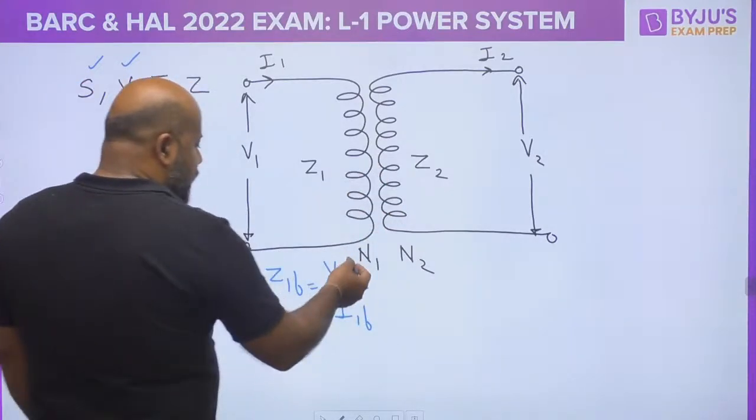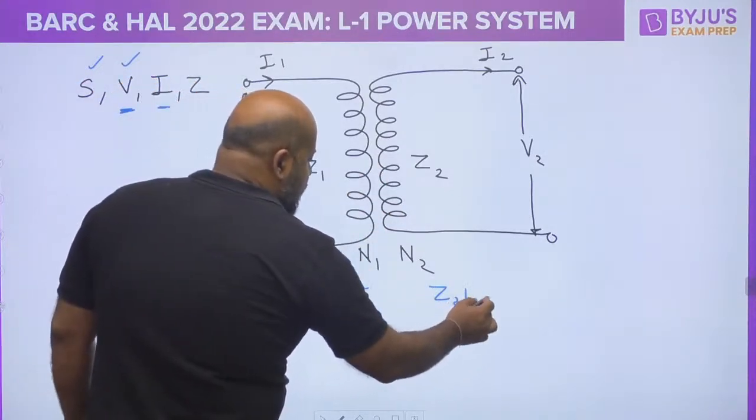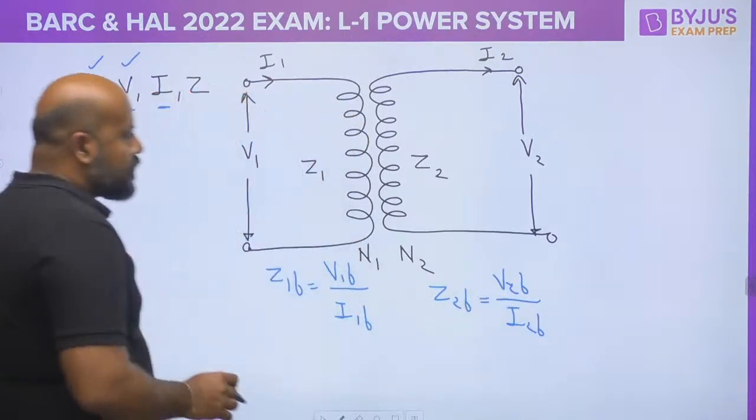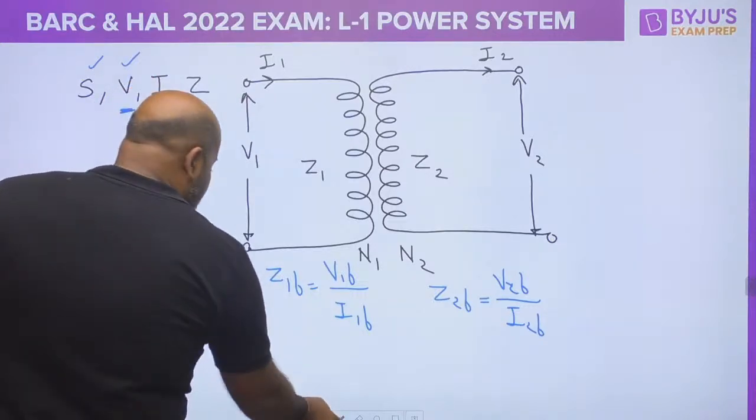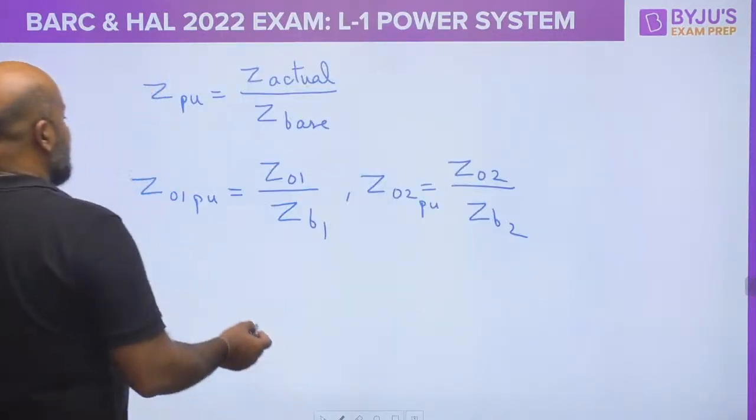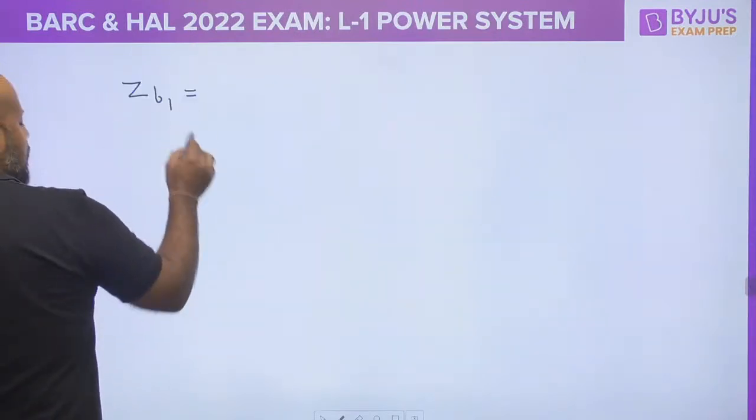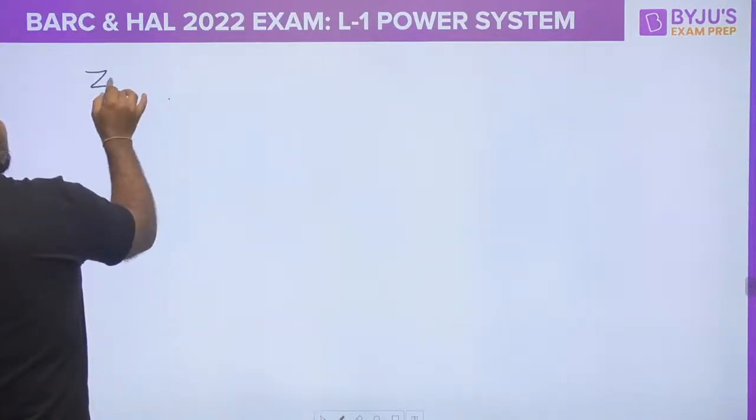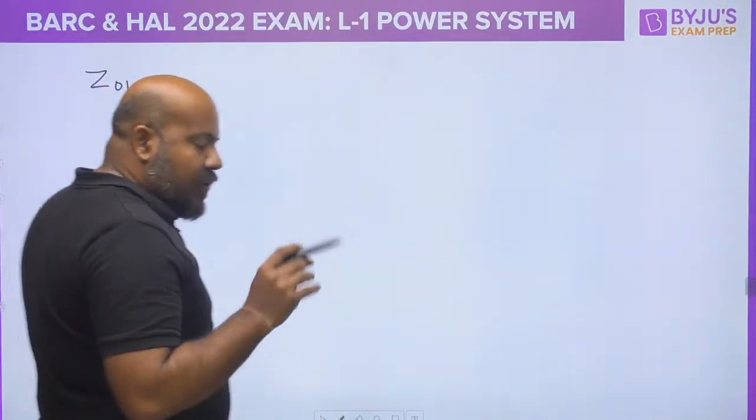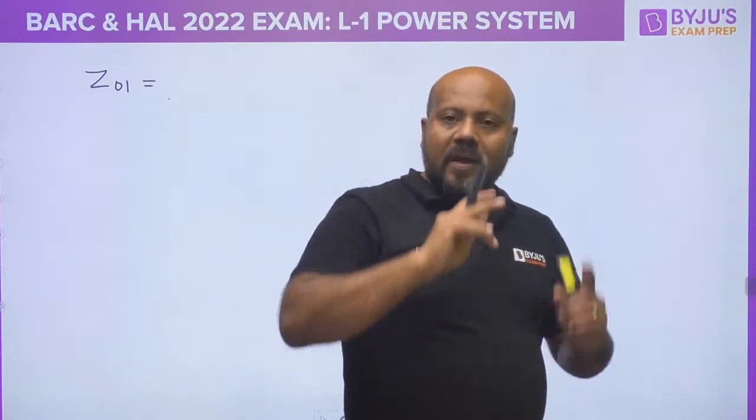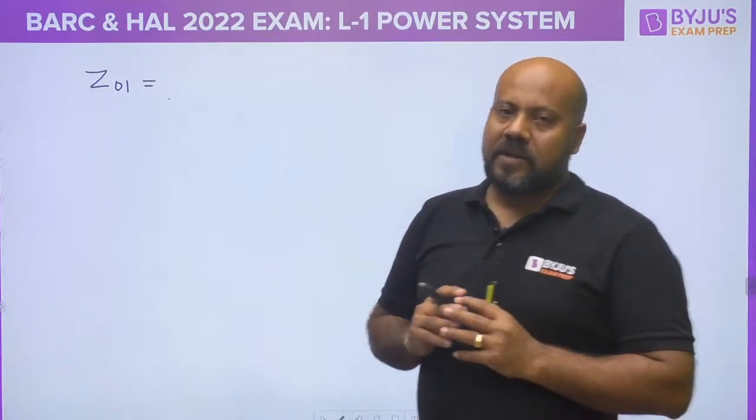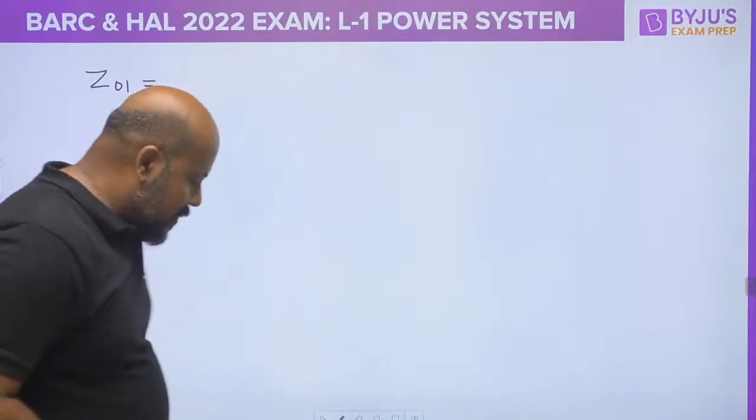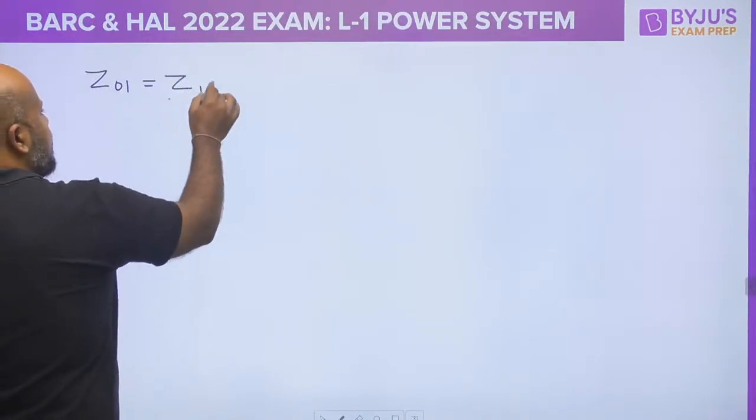Similarly, at the secondary side, if you have to write the base, it is going to be V2B upon I2B. Yes or no? Now suppose I want to write Z01. Can you tell me the total impedance referred to the primary side? I am going to give you a trick. If you are referring to the primary side, it means the primary side is as it is. So the primary side impedance I am simply writing like this.